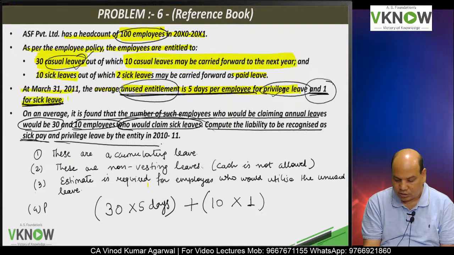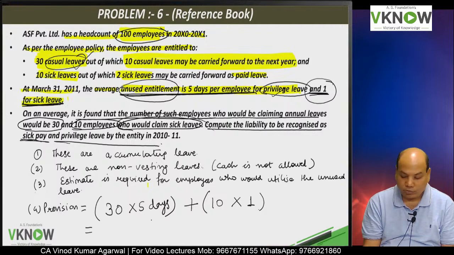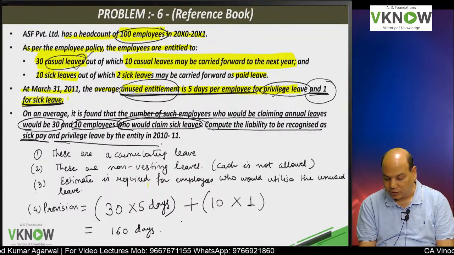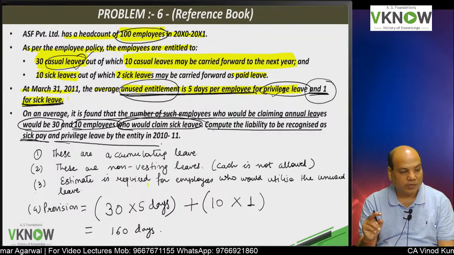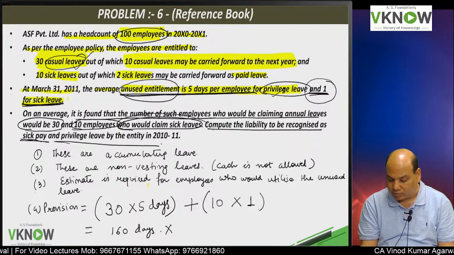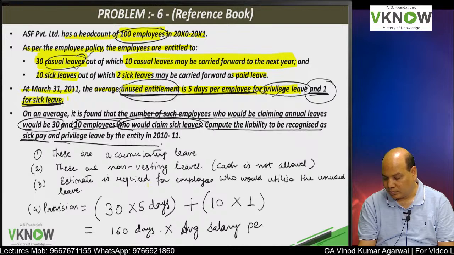And finally, the answer is provision should be made equal to 30 into 5 plus 10 into 1, and that is equal to 160 days. Actually they should have given amount also, so the provision will be 160 days multiplied by average salary per day.